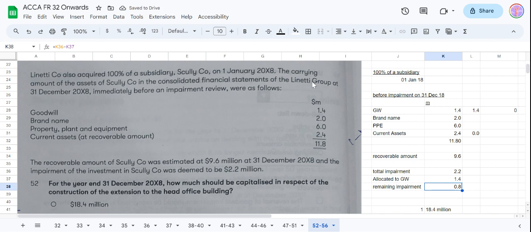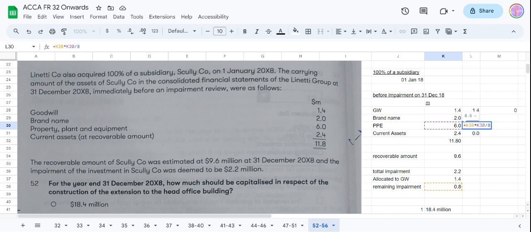This 0.8 will be allocated to brand name and PP in the ratio of 2 to 6. So we take the remaining impairment multiplied by 2 and divide by 8, where 8 is the sum of 2 and 6. Here also we take this 0.8 multiplied by 6 divided by 8.